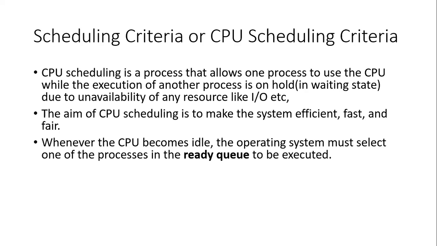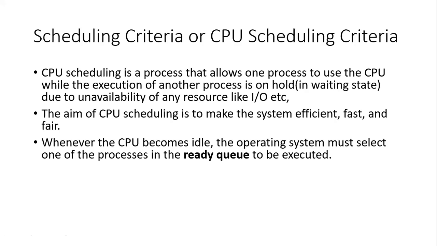Whenever the CPU becomes idle, doing nothing, the operating system must select one of the processes in the ready queue to be executed. We have already studied the different states of a process, right? Ready state, running state, waiting state, terminated state, exit state. So whenever the CPU becomes idle, the OS must select one of the processes in the ready queue.